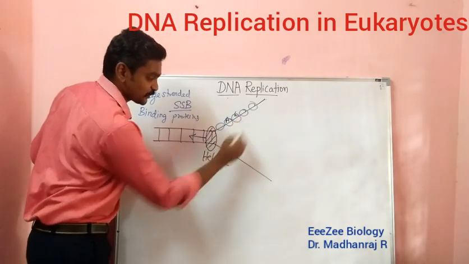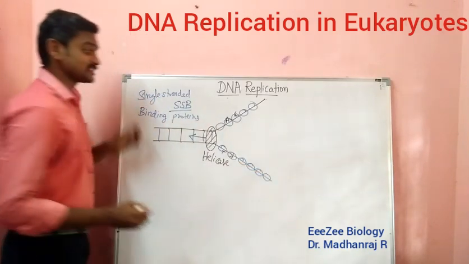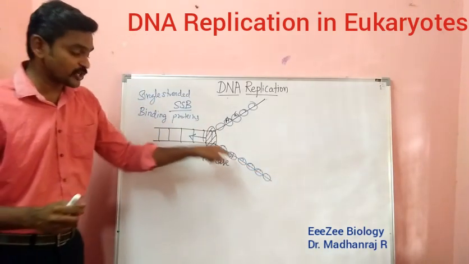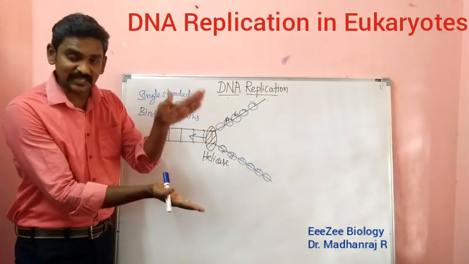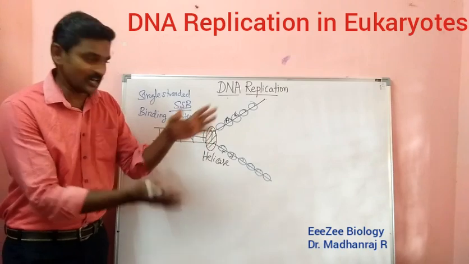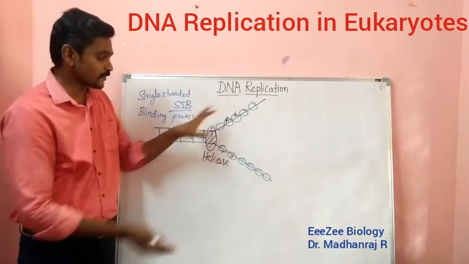Okay, these are the SSBs. You can see here, these are all called SSB, single strand binding proteins, and they will be binding like this. So rewinding will not occur. It will be open as such. After the completion of the replication, these proteins will move out and it will come to the normal position. Okay, that is the idea here.